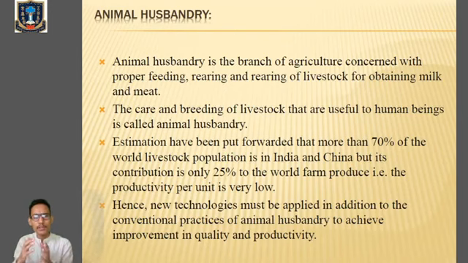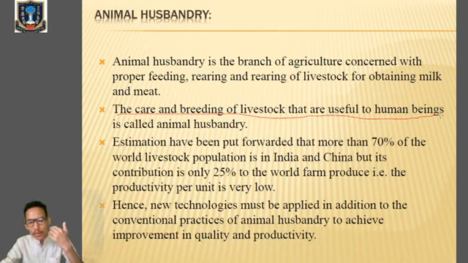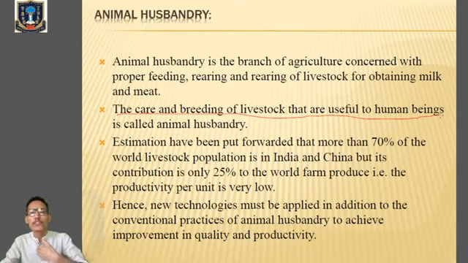In animal husbandry, we are dealing with proper rearing, feeding, and grooming of livestock, in order to obtain milk and milk products along with meat. So we can define animal husbandry as the care and breeding of livestock, animals that are useful to human beings. We take care of the animals and breed those animals which are useful to human beings.